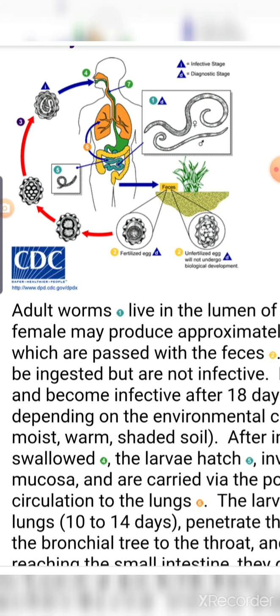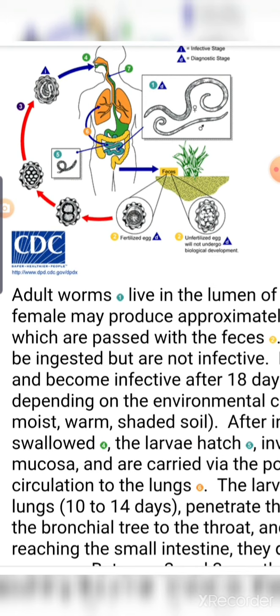Finally it reaches the lung, where it comes out into the pharynx with the help of the trachea, and from the pharynx it enters our alimentary canal, and that causes the infection.